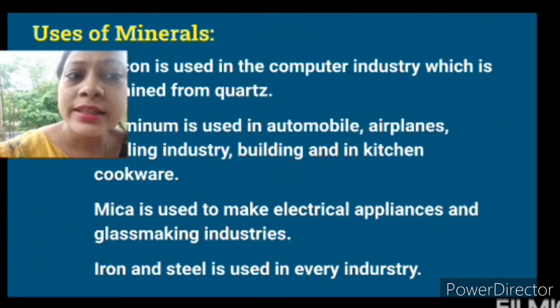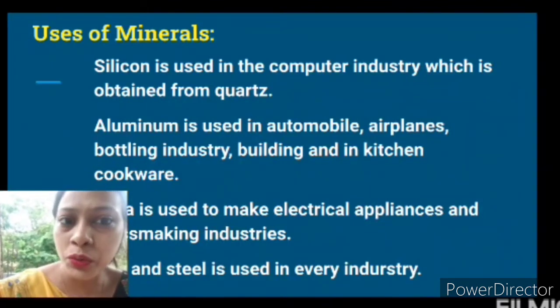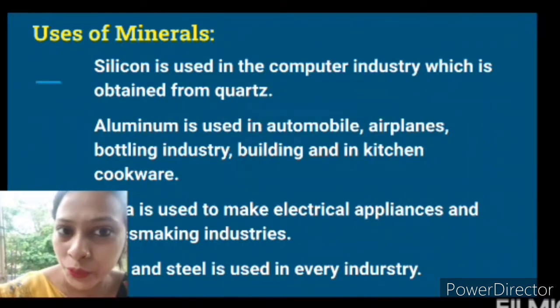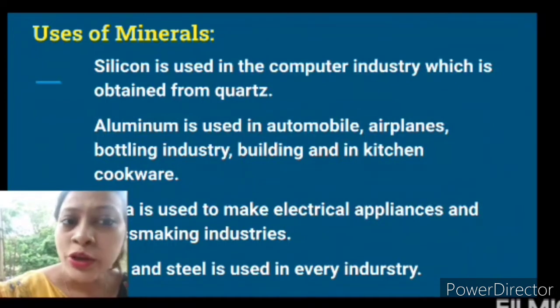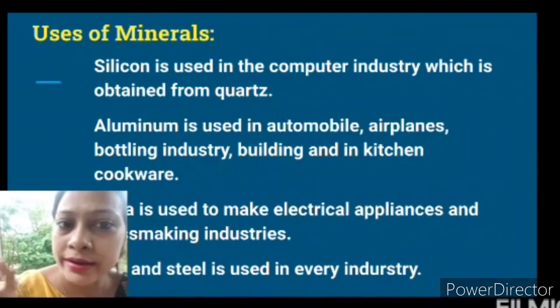Then iron and steel is used in every industry. Iron and steel is the basic resource for each and every industry. Even the machineries other industries use are all made of iron ore. Iron and steel is used for almost everything, starting from a small pin to big buildings.